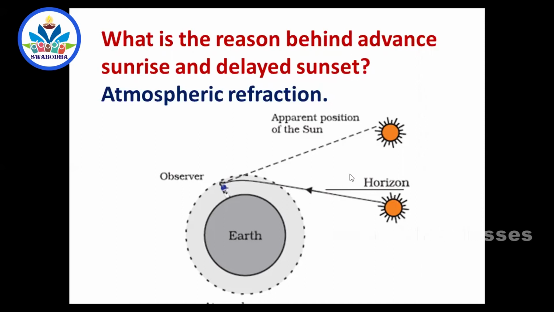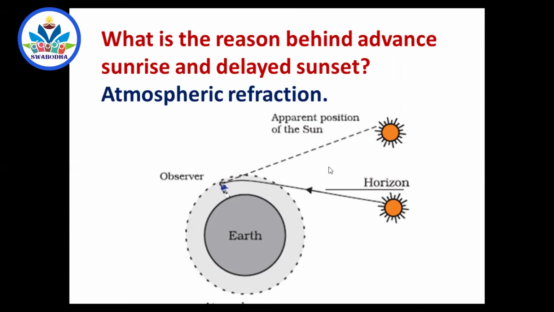Of course, here there is no refraction. Remember, the ray travels straight because this is vacuum. As soon as light enters the atmosphere, there is a bending. And you feel that the last ray, after bending, is coming like this. It has come from some position here. So you see the position of the sun here. Actually, sunrise has not happened. So it is the position here that you see, but the actual sun is here. The rays of light are coming like this. That is why even before sunrise and even after sunset, you see the light in the atmosphere. That is because of the refraction occurring in the atmospheric layers because of their difference in optical density.